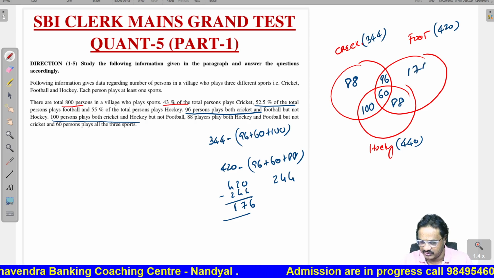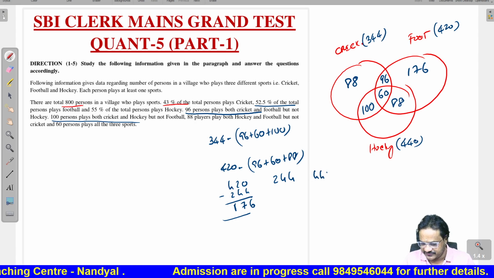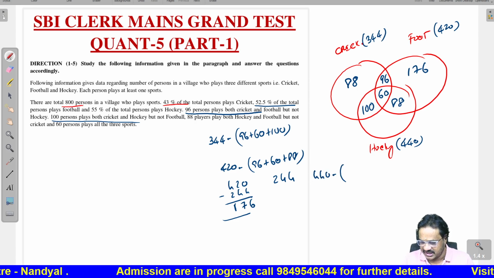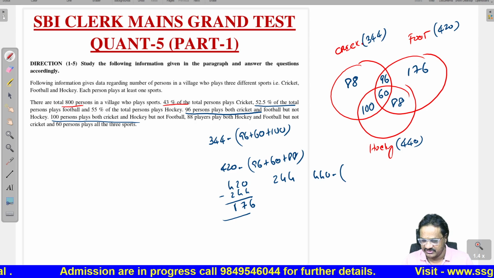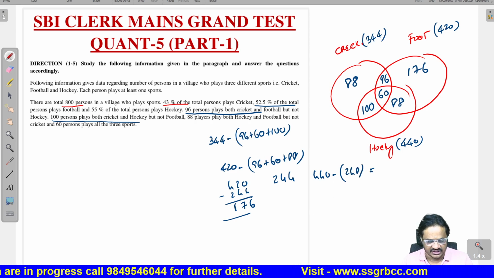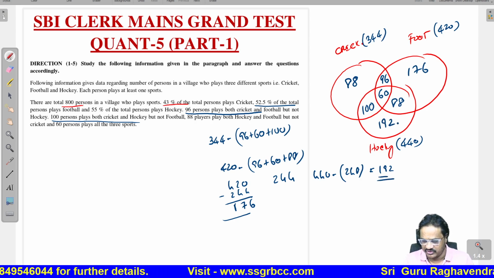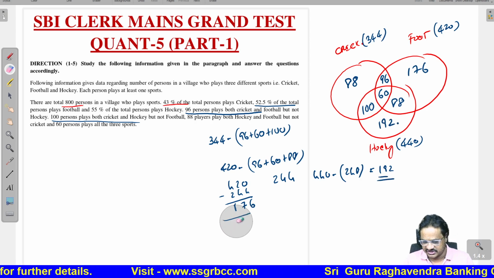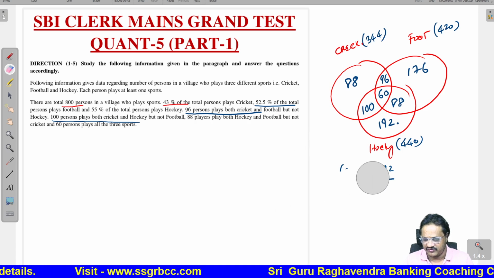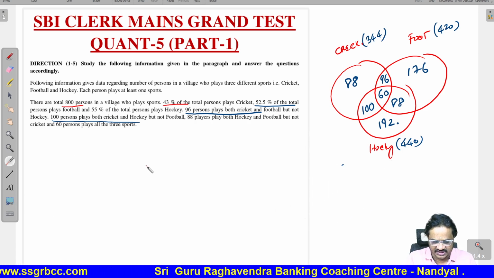They play only football. Now if you come to hockey, that is 440 minus 100 plus 60, 160, 160 plus 88, that is 248. So you will get 192. These 192 players play only hockey. So this is all the information we have from the given data. Now based on this, we should answer the given questions.